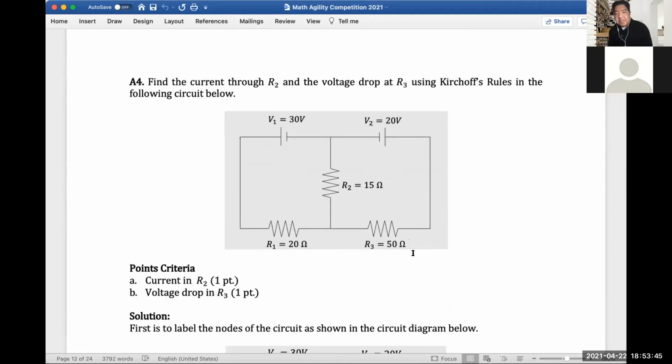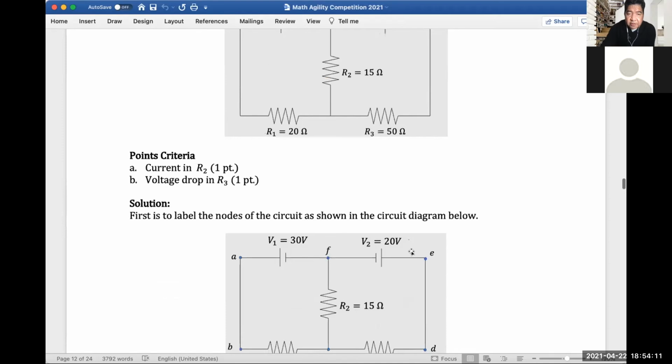So let's move to question number 4. This is physics, and the question is about a circuit. We need to solve the current in R2 and the voltage drop in R3. It's specified that we need to use Kirchhoff's rules. Let's scroll it up. So this is the solution.